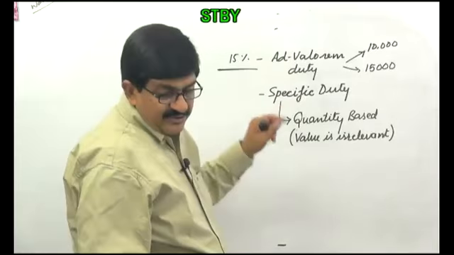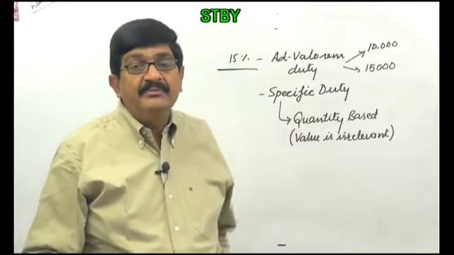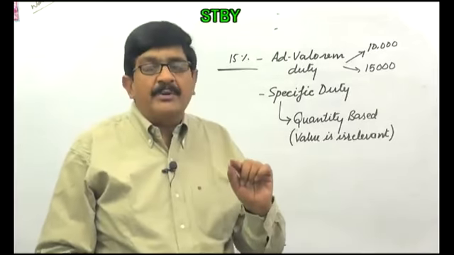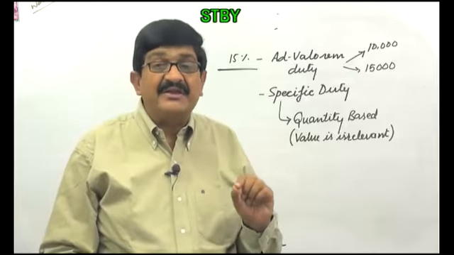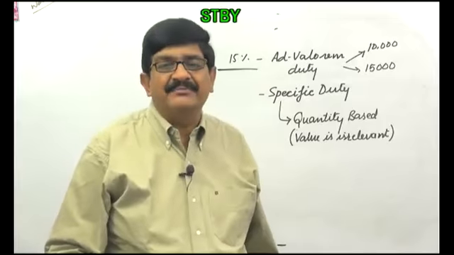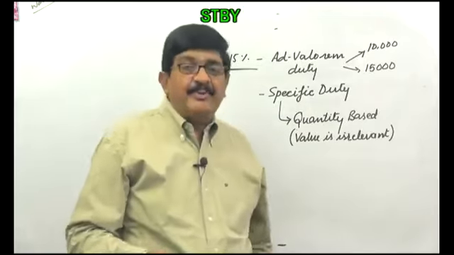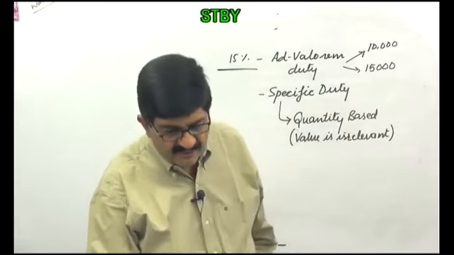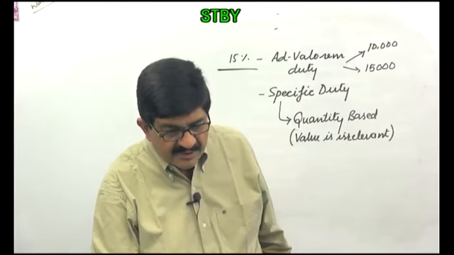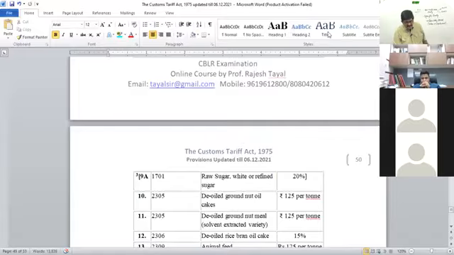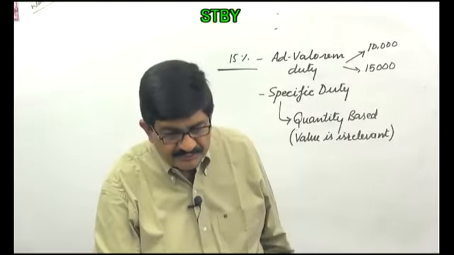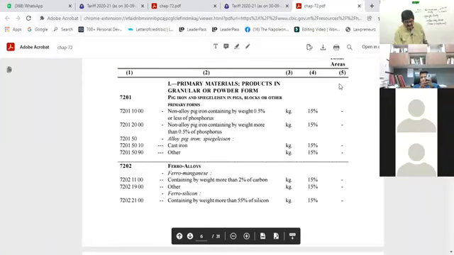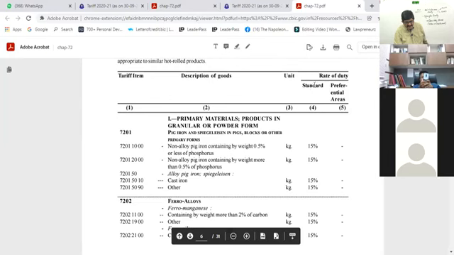So any doubt on this, specific duty and ad valorem duty, right? So anywhere in column number 4 or 5, where percentage sign is given, percentage sign indicates that this is ad valorem. Okay. And if percentage is not there, then certainly the specific duty itself is mentioned therein. Now something more. Sorry, wrong sharing. Coming back to, yeah, it is here. Now in this, see column number 4 and 5.